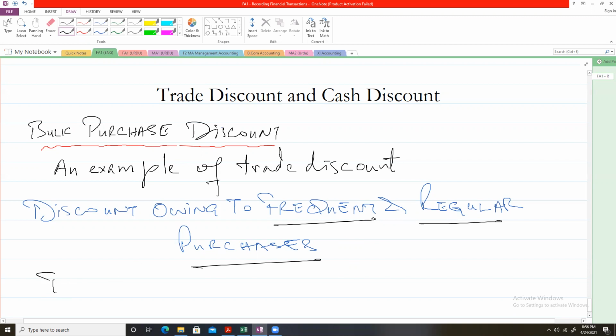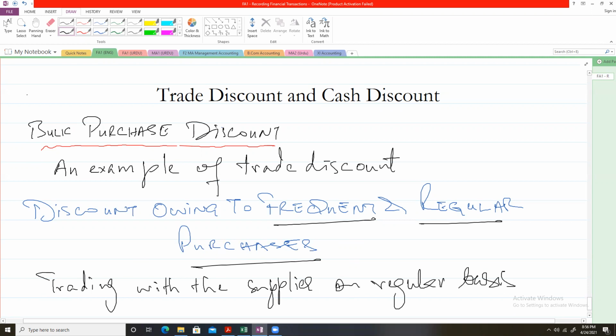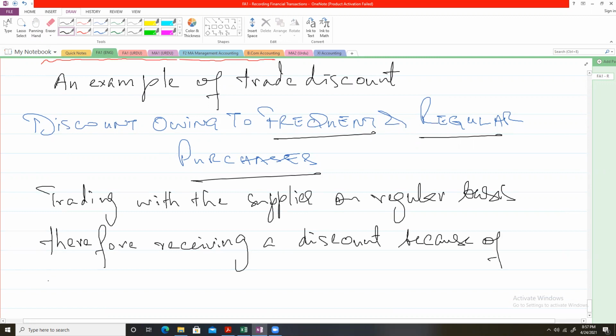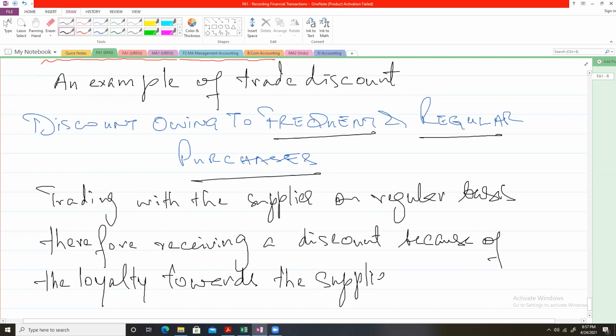You are trading with the supplier on a regular basis, therefore receiving a discount because of the loyalty towards the supplier.